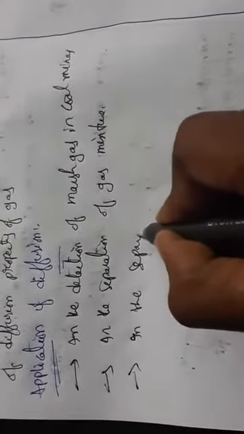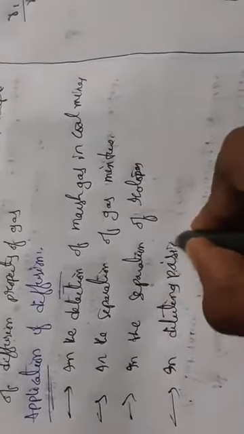In the separation of gas mixtures we can say. In the separation of isotopes. Isotopes are nothing but atoms with the same atomic number but different mass number. Here uranium you can take. Uranium is separated from uranium fluoride. Also in diluting poisonous and foul smelling gases.